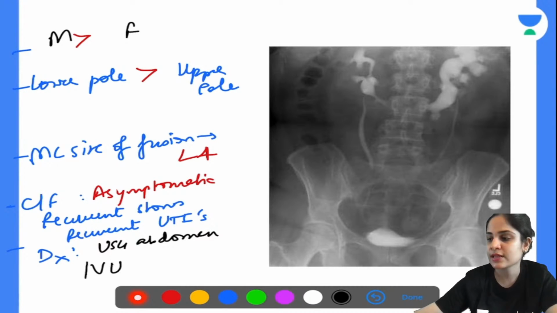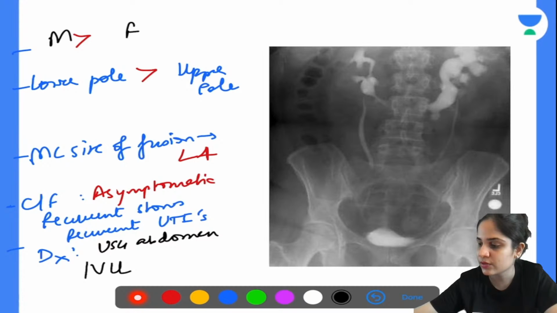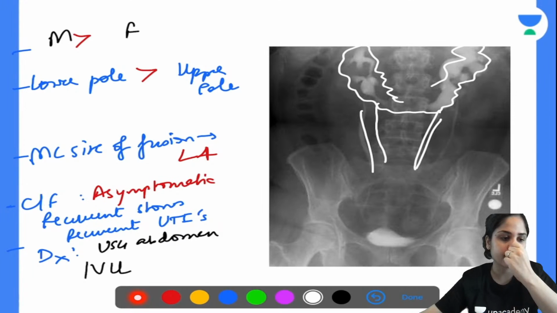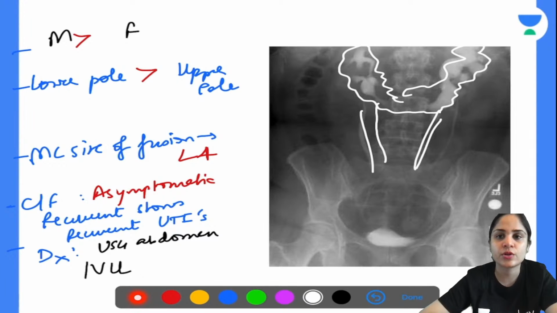Okay. So what is the appearance that you see in the IVU? How does it look here? Look, here is the ureter, here is the ureter, and then this part will be joined together like this. So that's how you can see in the IVU. So how does this look like? What is the appearance on IVU in case of horseshoe kidney, guys?